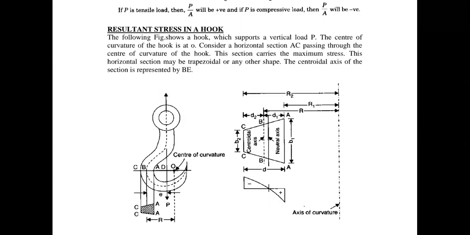A crane hook is generally used for lifting heavy loading conditions, so normally you can consider a trapezoidal section for lifting. But you should not think that you cannot use a circular section, or that any other cross section is not useful. Each and every section is best suited for its particular application.